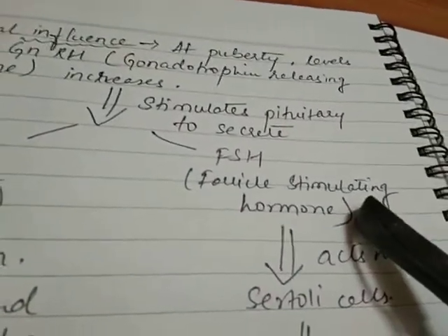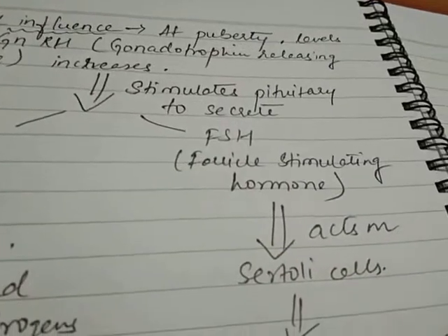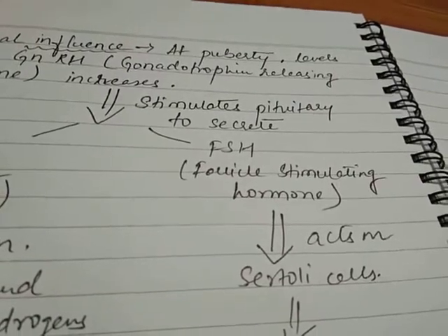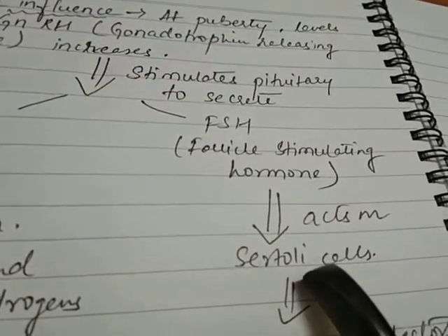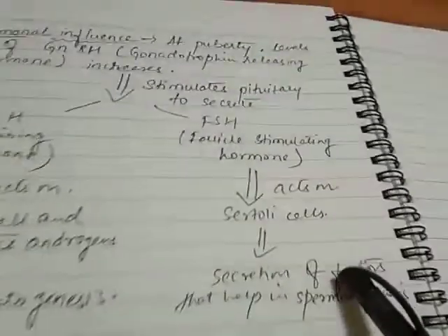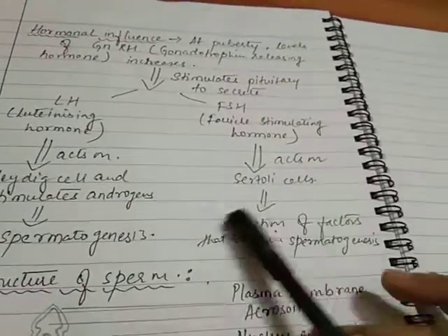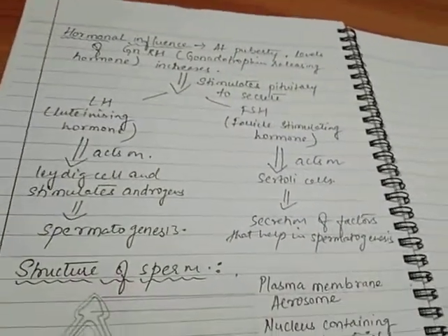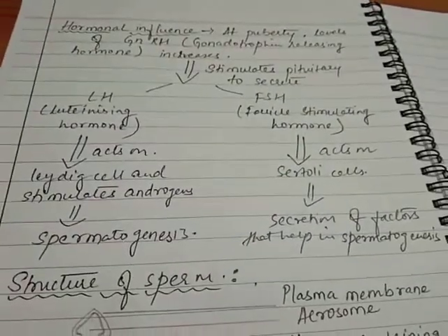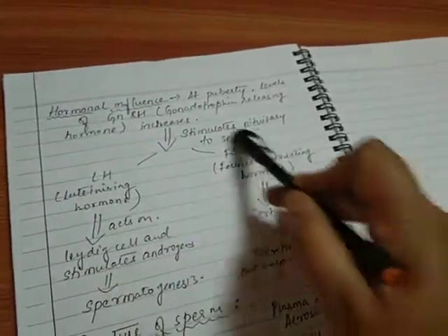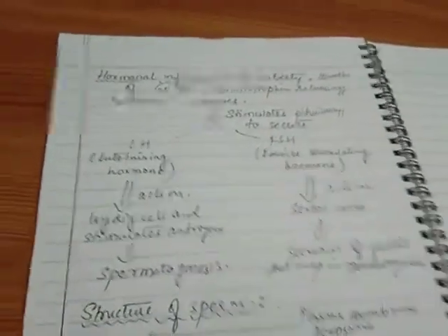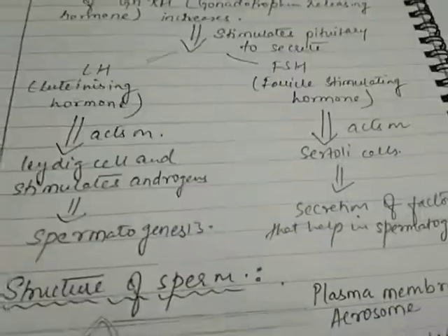This follicle stimulating hormone acts on the Sertoli cells. Now Sertoli cells, as you can remember, are the second type of cells which are found in the testes. These Sertoli cells provide nutrition to the growing germ cells or the sperm cells. So these Sertoli cells secrete the factors that help in spermatogenesis, that is, the factors which provide nutrition to the growing sperms. So you can see how this set of hormones regulates the process of spermatogenesis.